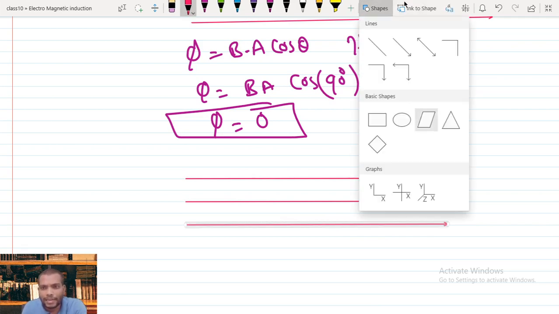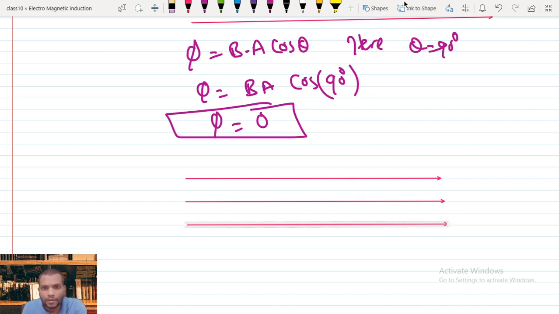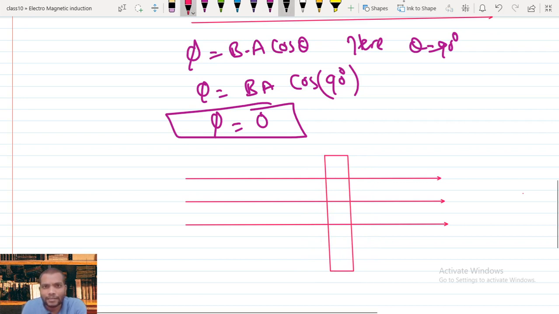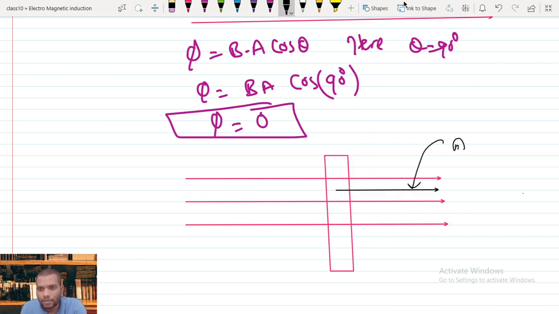Now if I consider an area, in this case the area is represented like this. So if this is the area, now I draw the area vector. The black color is the area vector.